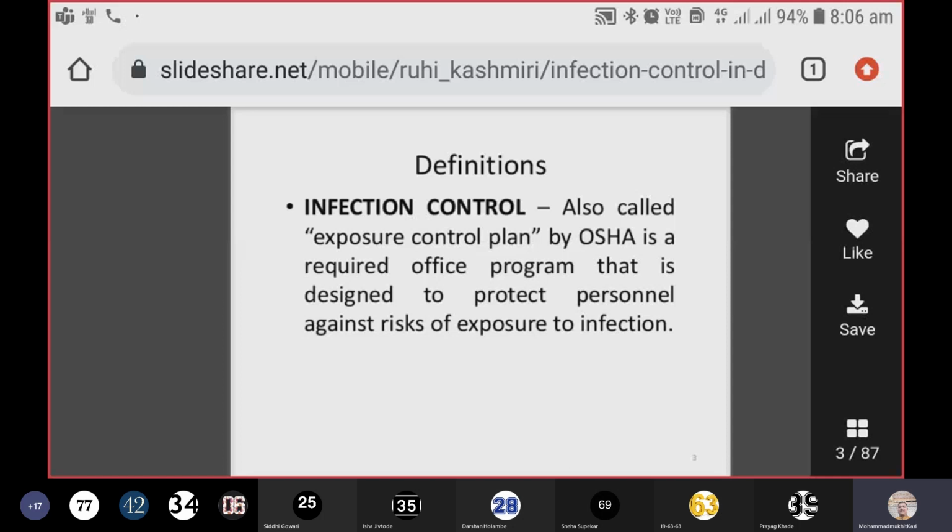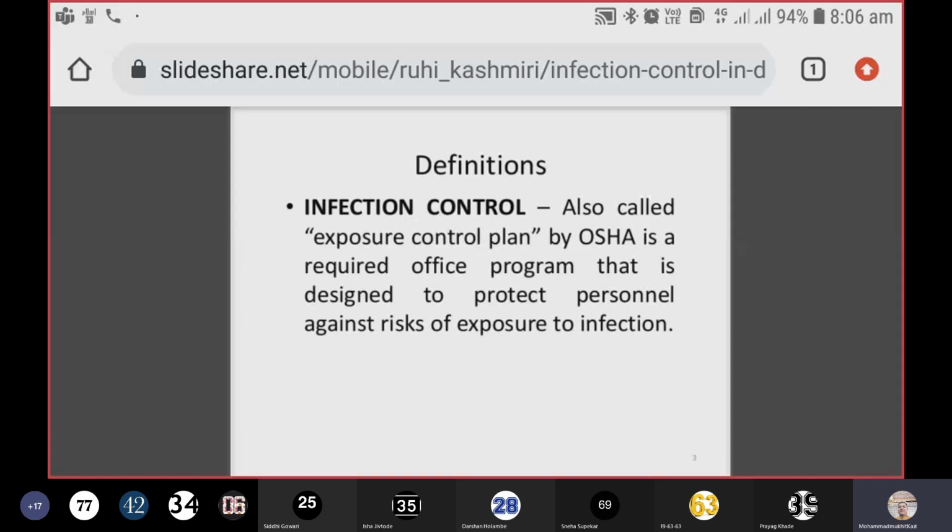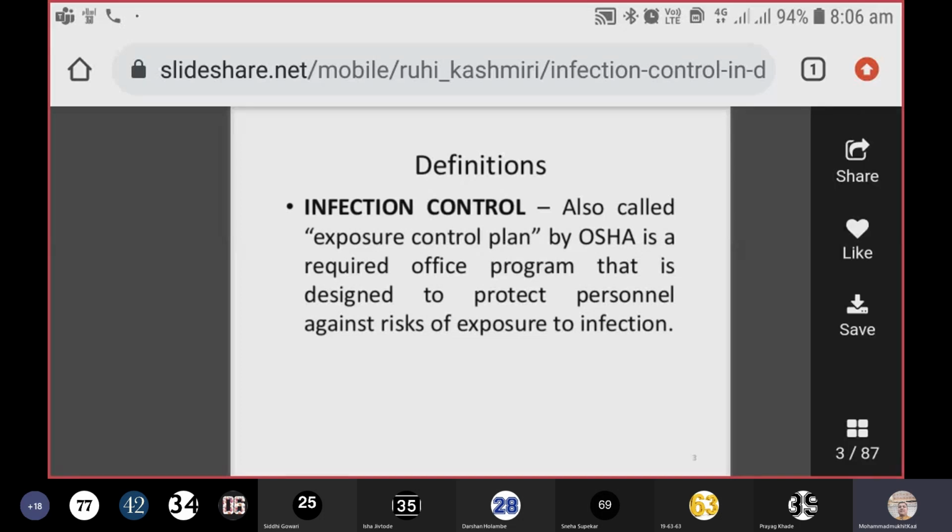We all are working in the healthcare institutes, and there are chances that we suffer from various infections in the hospital also. So before going to the actual hospital infection control practices, we must know about the definition of the infection.